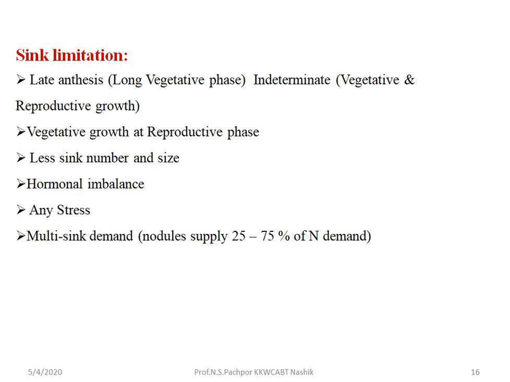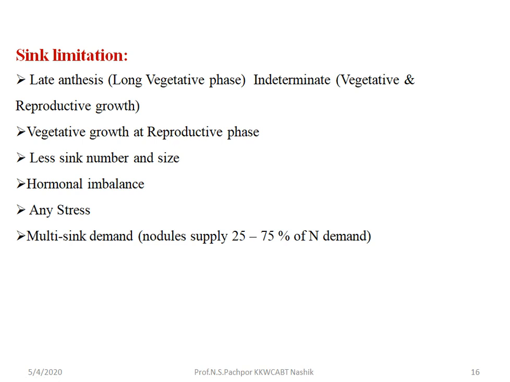So that's why the photoassimilates are unable to be stored, that is, as what we call dry matter at the sink region. So indeterminate growth, that is vegetative and reproductive growth simultaneously, and late anthesis, that is a long vegetative phase, are particularly the sink limitations. Then vegetative growth at the reproductive phase. Whatever vegetative growth occurs at a reproductive phase is also one of the limitations.